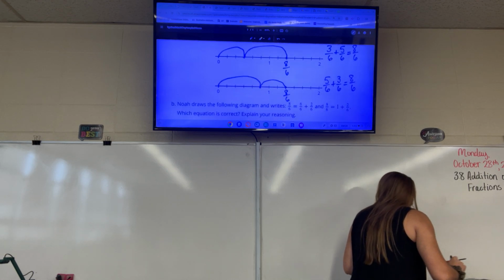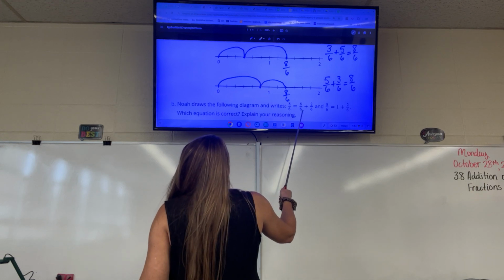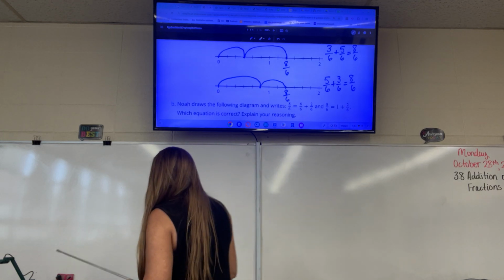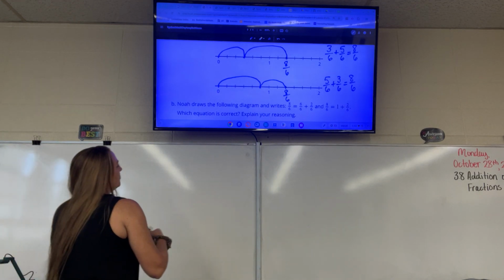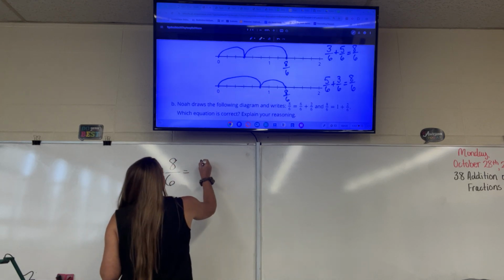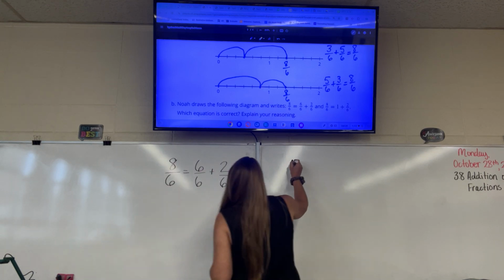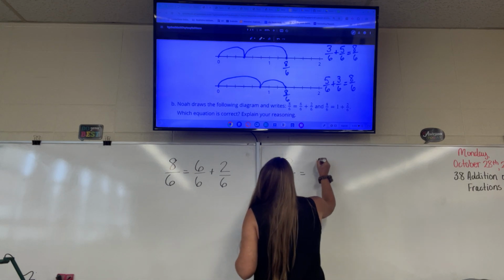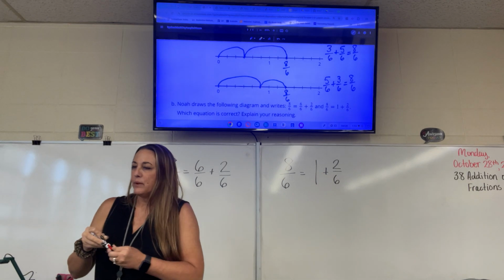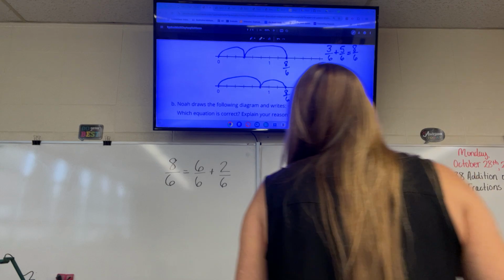All right, Noah draws the following diagram and writes this. 8/6 equals 6/6 plus 2/6. And 8/6 equals 1 whole plus 2/6. Which equation is correct? So this is what he writes. 8/6 equals 6/6 plus 2/6. And he also writes 8/6 equals 1 whole plus 2/6. Talk that over with your neighbor and discuss which one you think is correct.